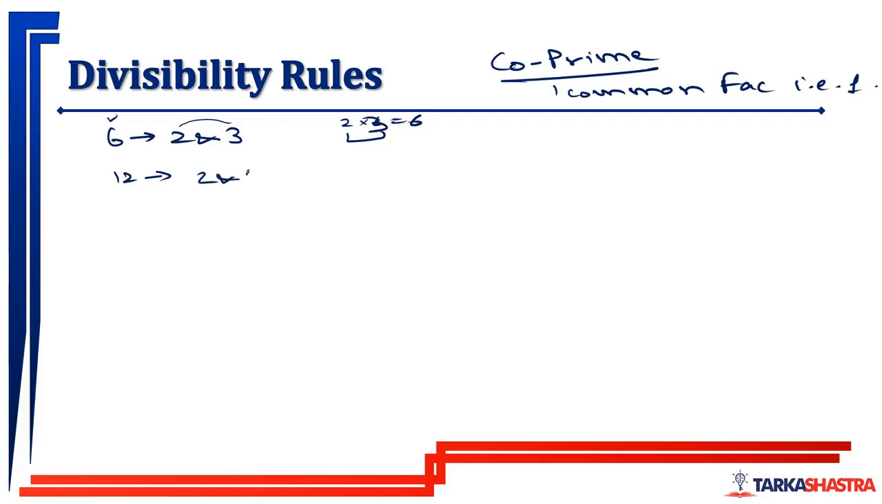So it can be 2 and 6, it can be 3 and 4. But if it is 2 and 6, even though the product of 2 and 6 is 12, 2 and 6 are not co-prime to each other. They have more than one common factor, which is 2. And if you are not understanding what co-prime numbers are, go to the basic session 1.